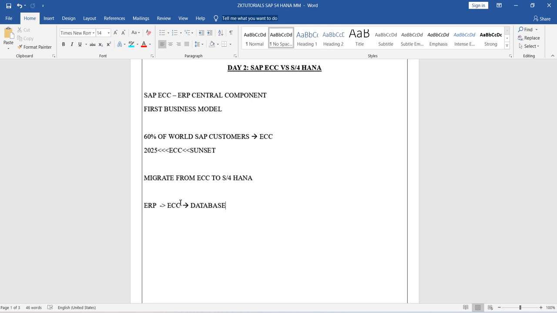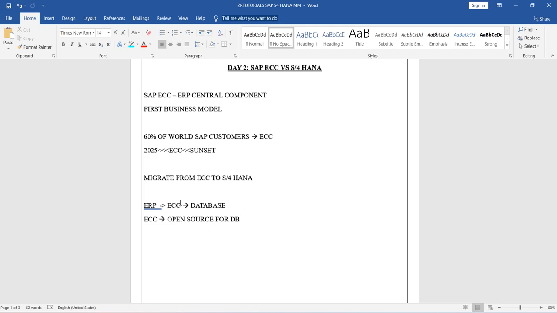So there will be a lot of gaps. That time definitely, because when you launch anything new, there will be a lot of gaps. The gap in this ECC is very simple: ECC is open source for the database. Open source in the sense that this ECC software can be installed on any database available in the market. Any third-party database, you can install it on Oracle database or any other. Whatever database is available, you can install it.